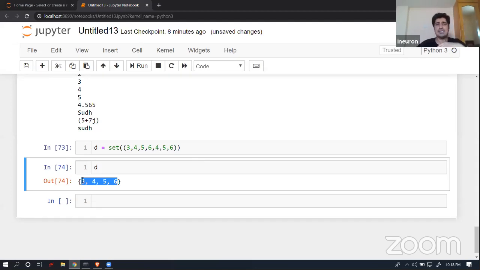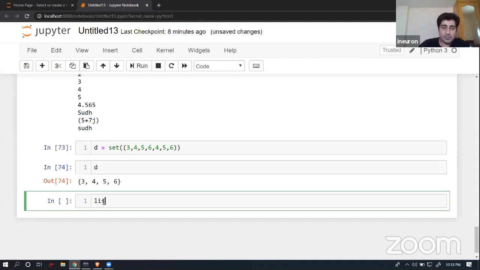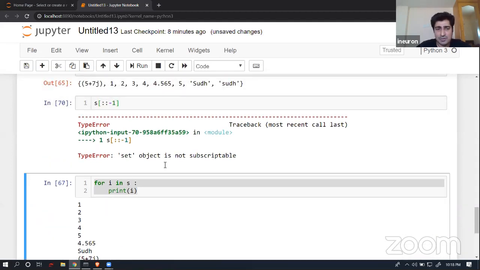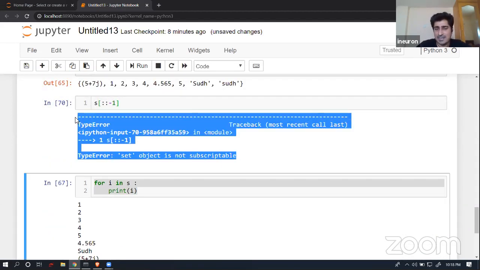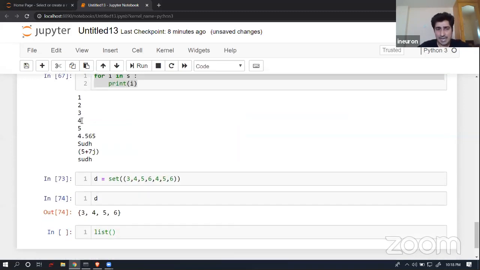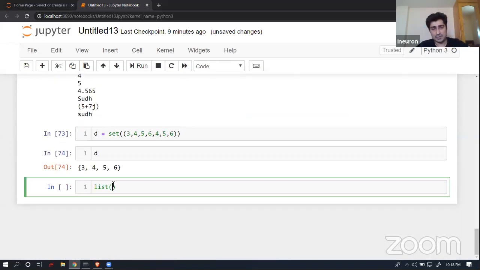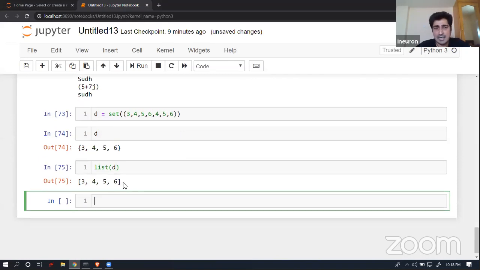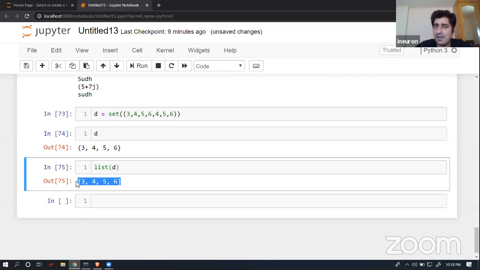So you can try to pass data in case of a list. You can try to pass data in case of a tuple. Doesn't matter at all. Now let's suppose I have a D and I wanted to convert these things into a list, so that I will be able to subscript an element index-wise. Like we have already seen that I'm not able to access an element by doing a slicing operation. But let's suppose I have to do it. In that case, I will try to convert these things into a list. And yes, even that operation is feasible.